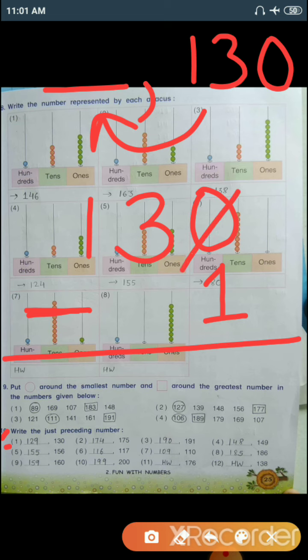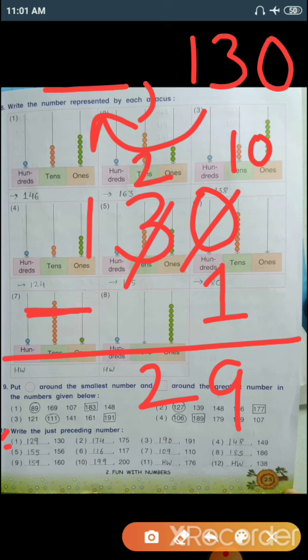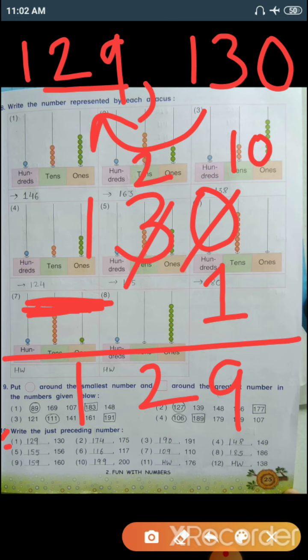So 0, I will cut here and write 10. 10 minus 1, 9. I will cut this 3 and write 2. 2 minus, there is no digit, so 2 as it is and 1 as it is. So the previous number of 130 is 129. So by subtracting 1 from the number we get the preceding number.